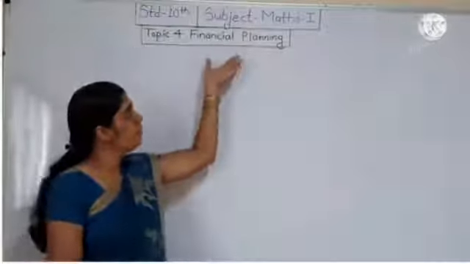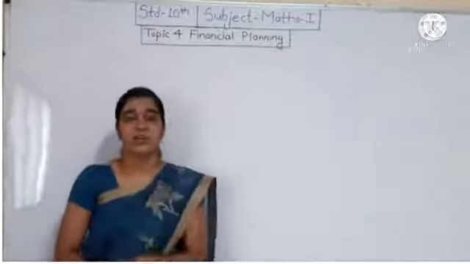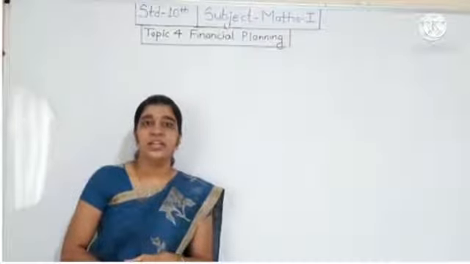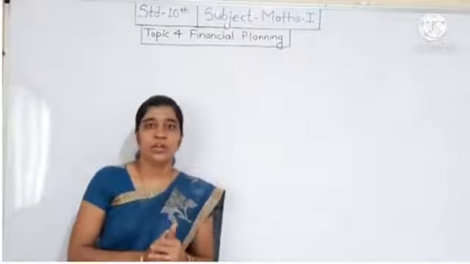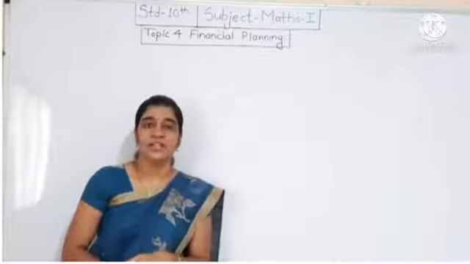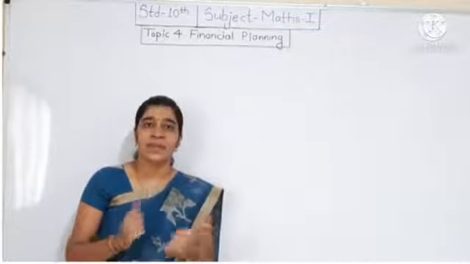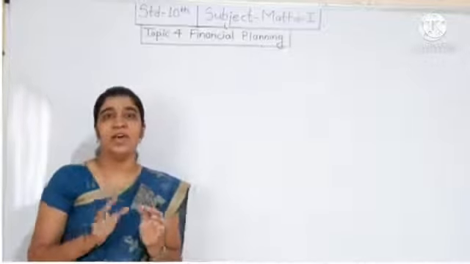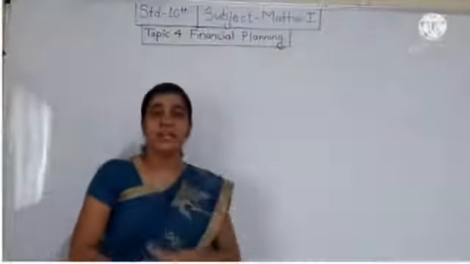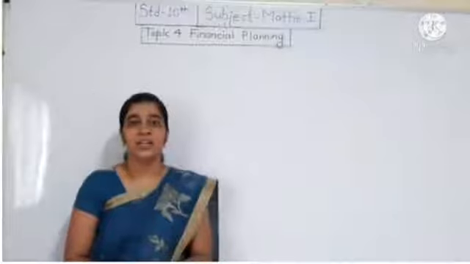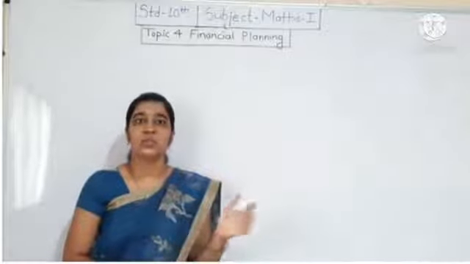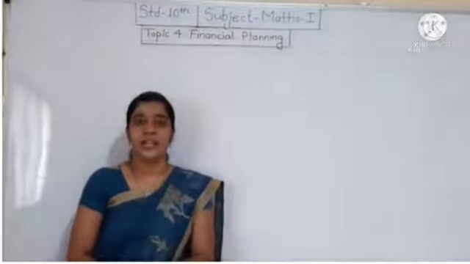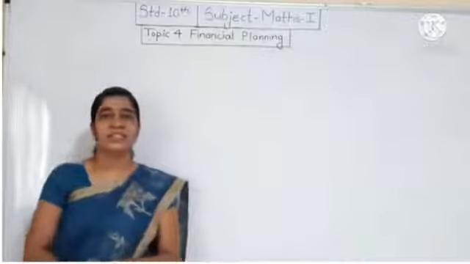You have heard the words financial planning or budget. In our daily life we use words like budget and financial planning. At home, our parents make our monthly budget or monthly planning. So, what is financial planning? It is based on the last 2-3 years. The budget will depend on the financial planning. What does financial planning mean?